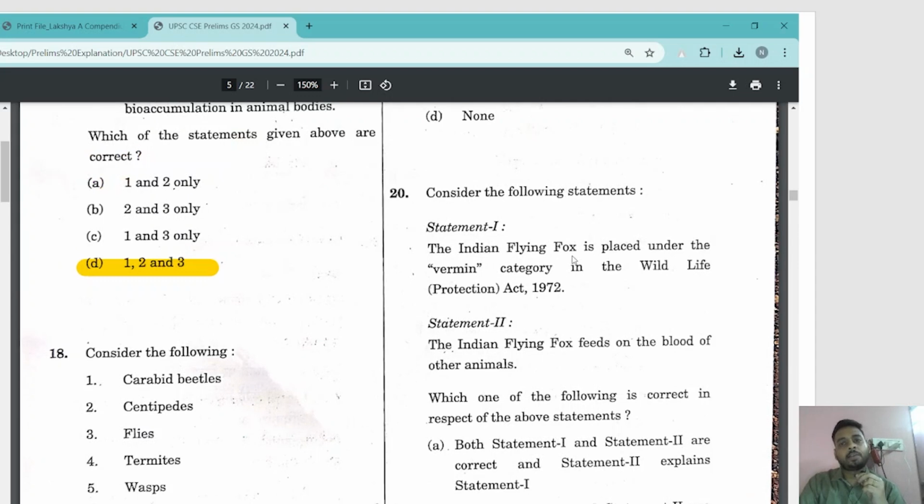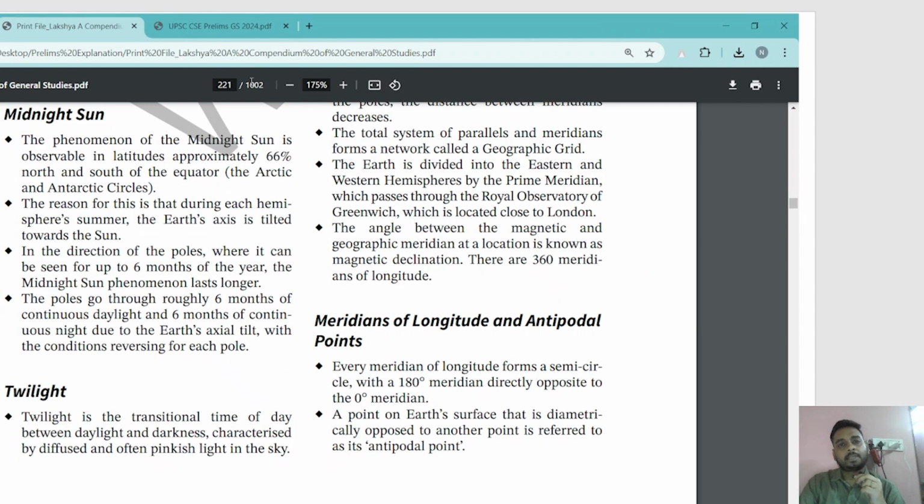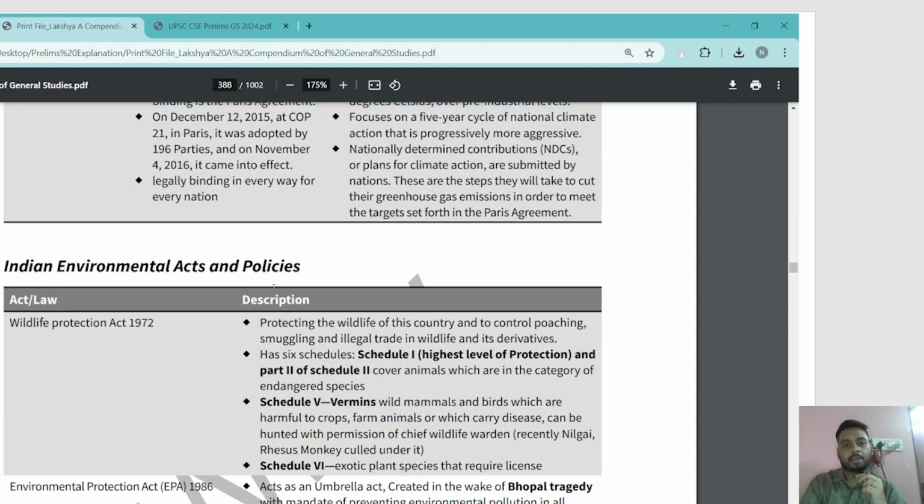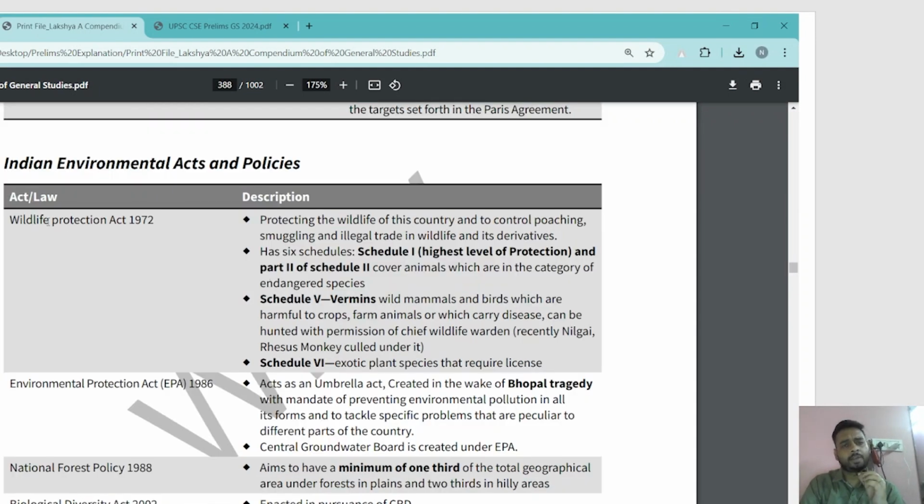First, the Indian flying fox is placed under the vermin category in the Wildlife Protection Act. We know that there is such a category in the Act. Even in the very basics you study, you will see it. I have summarized the Wildlife Protection Act 1972 in a table. There are certain schedules in this Act. Schedule 5 deals with vermins.